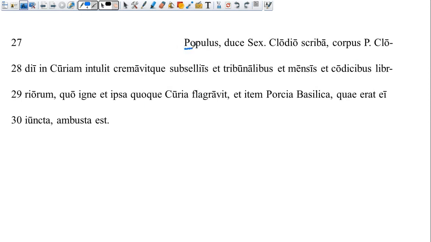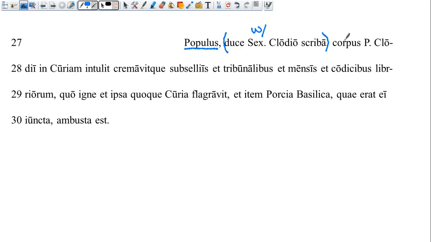Next, our subject is going to be the populace. And then we're followed by this ablative absolute. You'll notice that we do not have a participle. Duce means leader. Sextus Clodius is a name, different Sextus than the previous Sextus. And scriba is also a noun meaning a scribe. So we're going to translate this using the word with. So with the leader, Sextus Clodius, being the scribe.